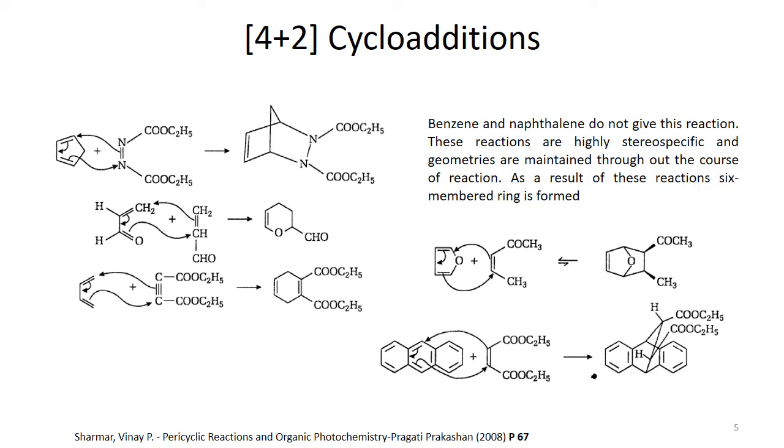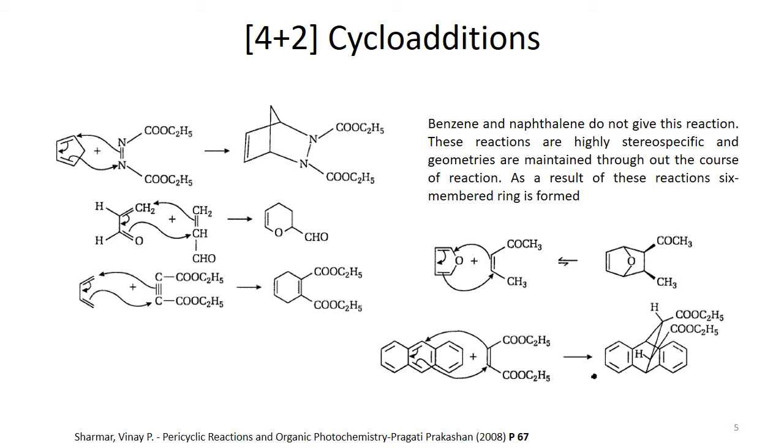And apart from this, a carbon oxygen double bond can also participate in this 4 plus 2 cycloaddition reaction. Basically, the main component required for the 4 plus 2 cycloaddition reaction is the pi electrons. So these pi electrons can be part of a nitrogen heterocycle and carbon bond, or a heterocycle and another heterocycle double bond or triple bond.